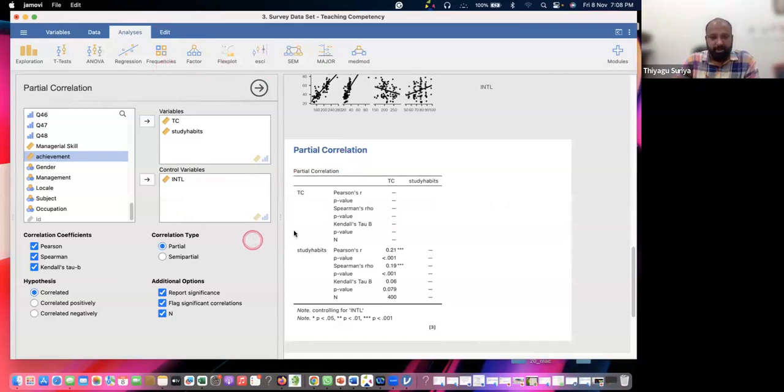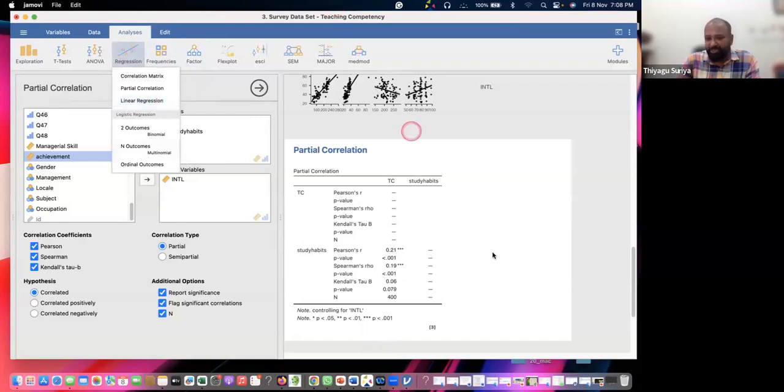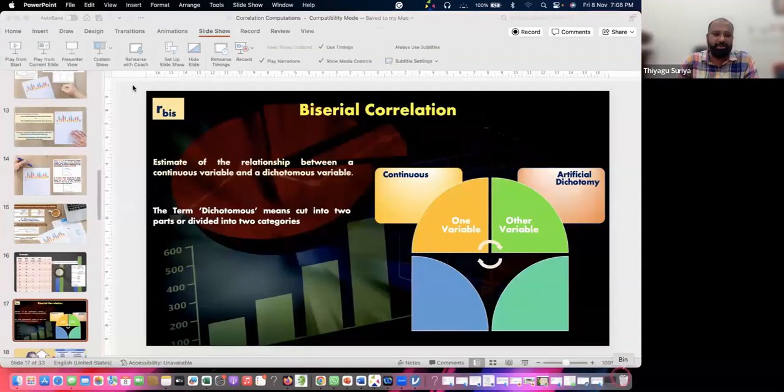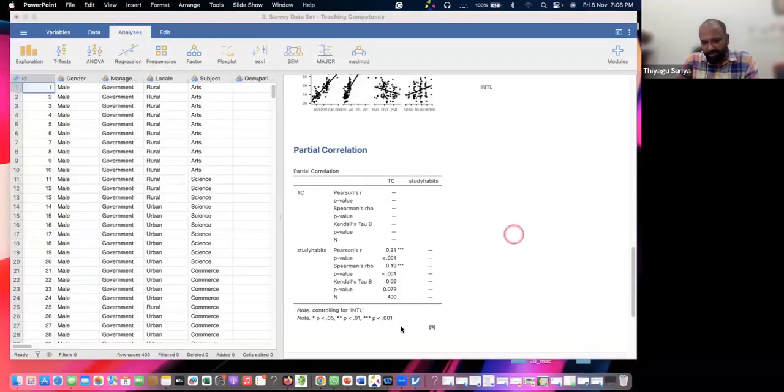Now I'm just going back to the regression, the same data set, because this data set is not good. Go to the regression. Linear regression. Before that, I'm giving a small insight about the theoretical side very fast. Because in the PowerPoint I have all these slides, I'm sharing the slides later. I'm not going to cover the entire theory. If you need, you can look into the slides and you may get some idea.